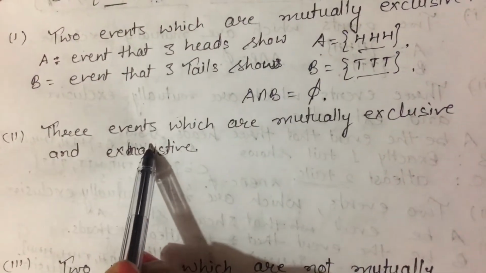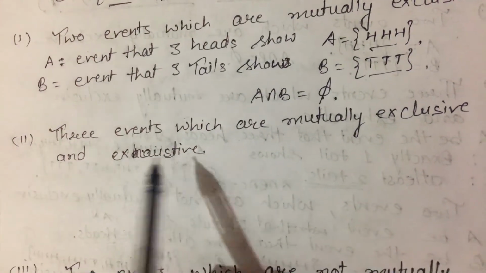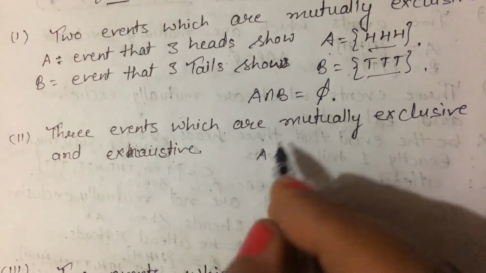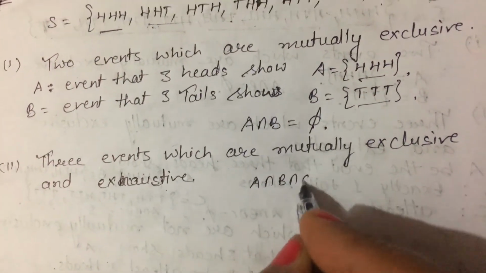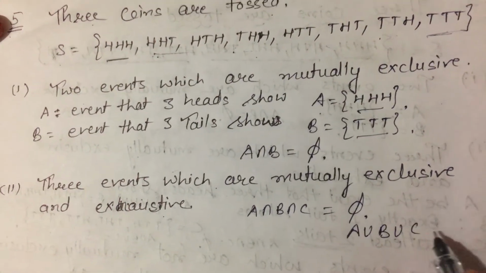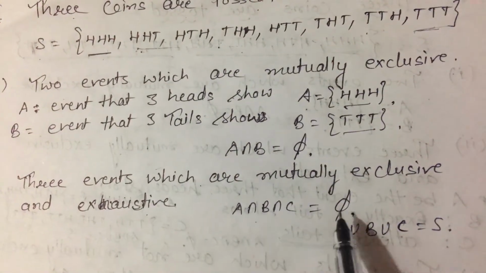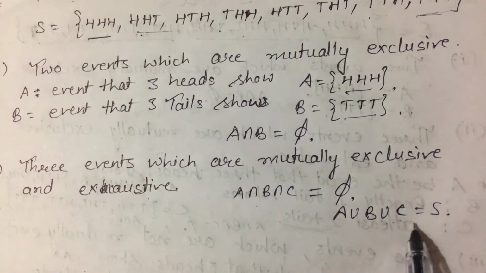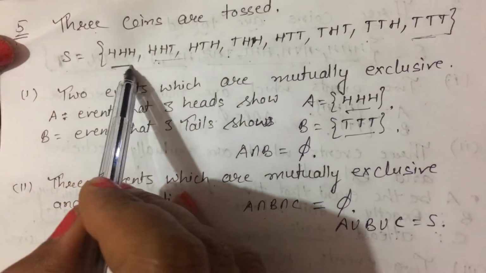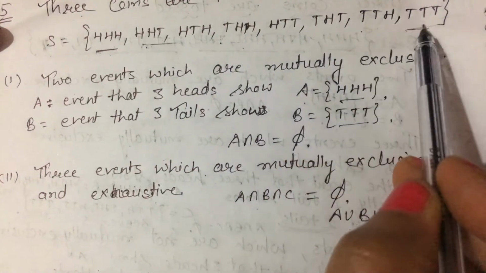Now part 2, 3 events which are mutually exclusive and exhaustive. So we have to take 3 events which are mutually exclusive. Suppose A, B, C are 3 events, their intersection is equal to phi, and exhaustive means their union is equal to the sample space. So we have to take 3 events in which their intersection is equal to phi and their union is equal to the sample space. So you can take anything. I am taking, suppose, 3 heads, exactly 1 tail, or at least 2 tails.